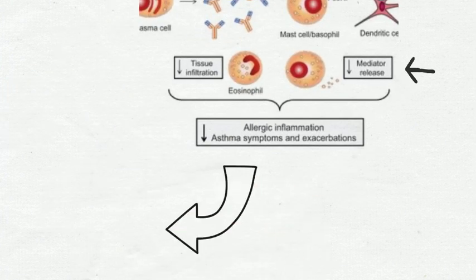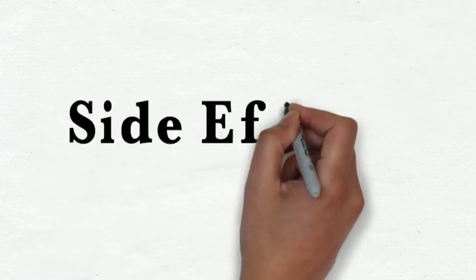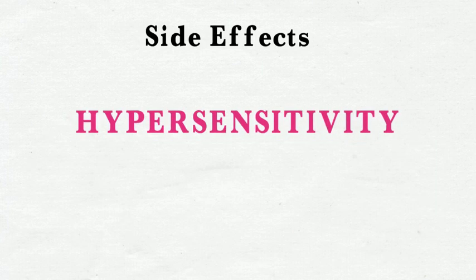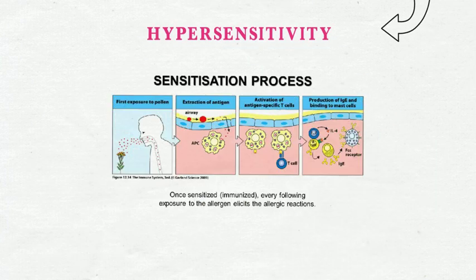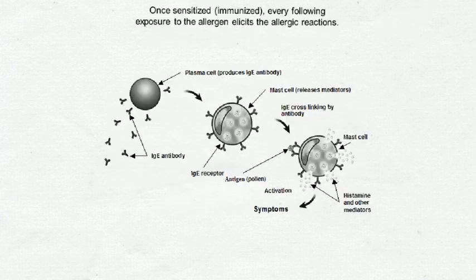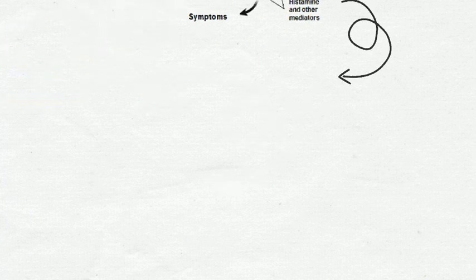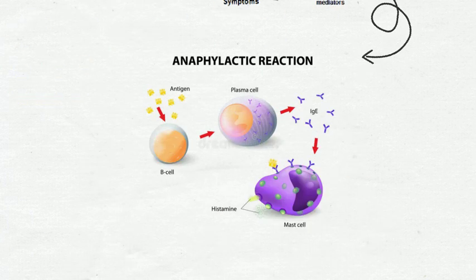Omalizumab can lead to hypersensitivity, which begins when an allergen or antigen activates IgE molecules on mast cells, forming an IgE antibody complex. A second exposure to the allergen causes antibodies to bind, and a release of inflammatory mediators from mast cells. This hypersensitivity mechanism can also lead to anaphylaxis.